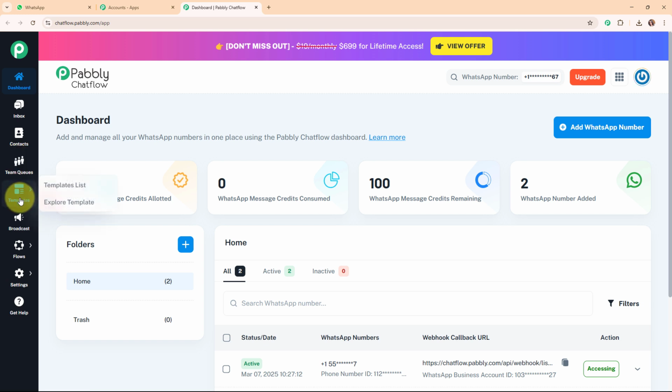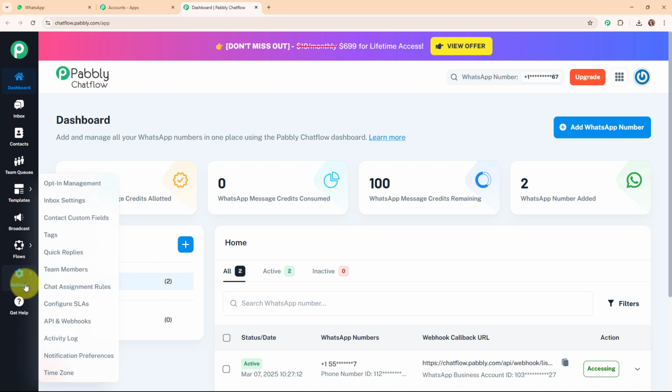Then comes the templates. By using this feature, you can create or manage the message templates for your WhatsApp number. Then comes the broadcast. By using this feature, you can create, schedule or send a broadcast message for your WhatsApp messaging. Then comes the flow. By using this feature, you can create a WhatsApp chatbot for your business. Then comes the settings. Under settings, you can see some amazing features as well. If you wish to learn about any of the features in detail, you can check out the video dedicated to that on our YouTube channel.